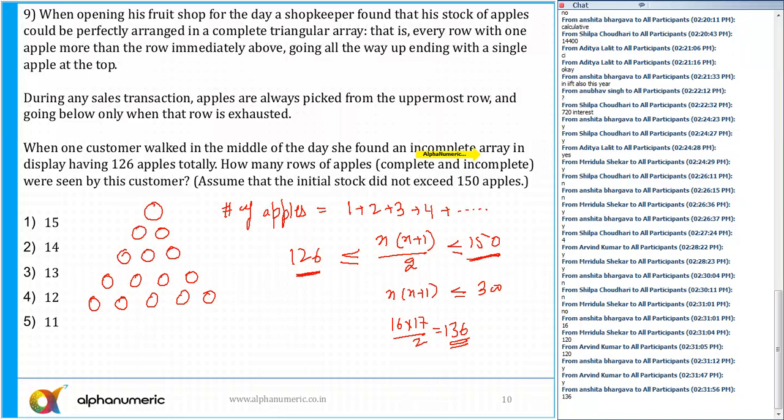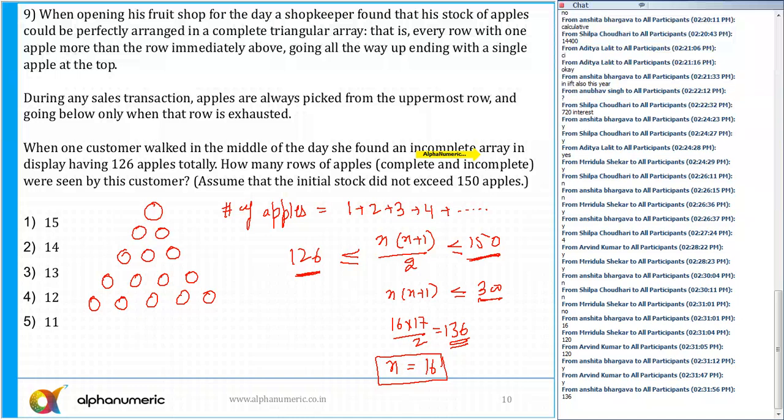So the answer will always be lying near the approximate square root of this. So 16, and there are no other values. If I take n equal to 17, it will cross the range, and at n equal to 15 we are getting 120, which is not lying in the range. So the total number of rows is n equal to 16.